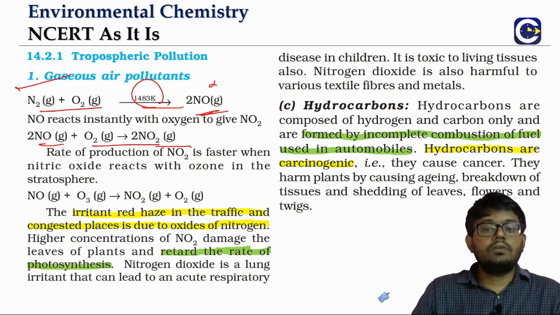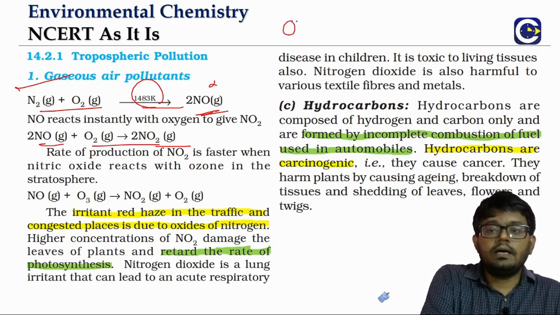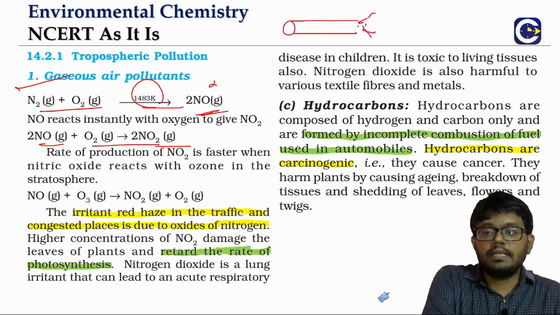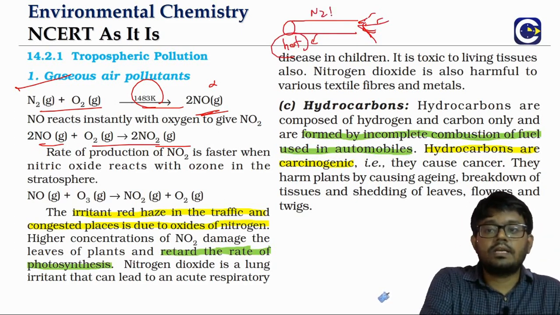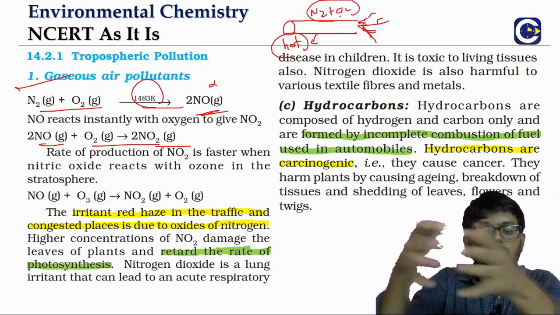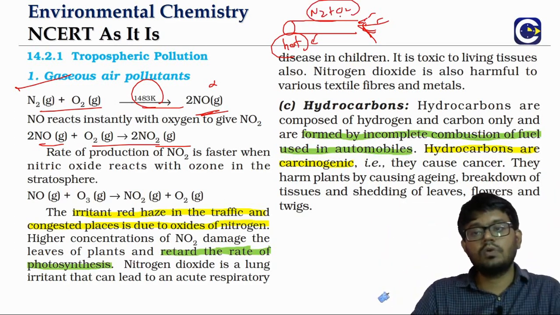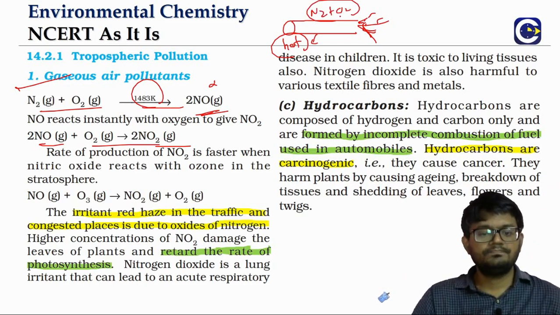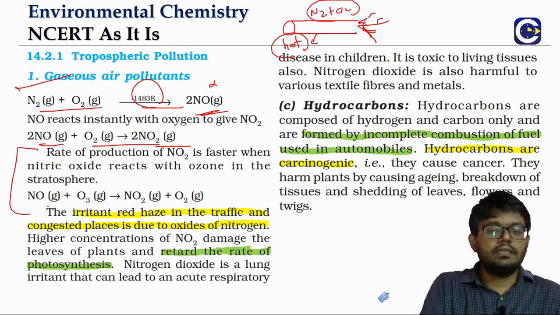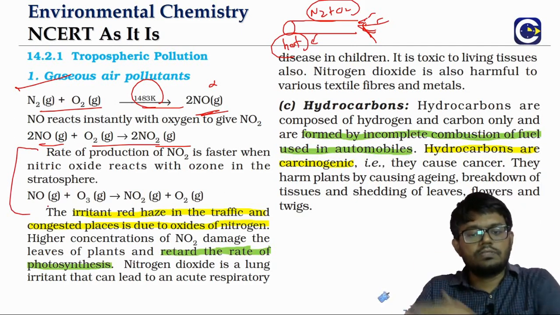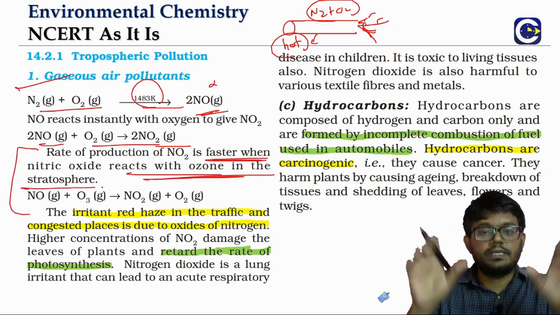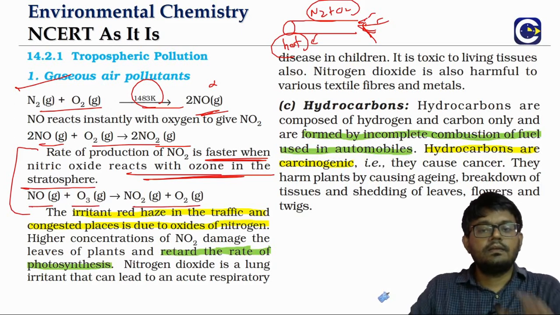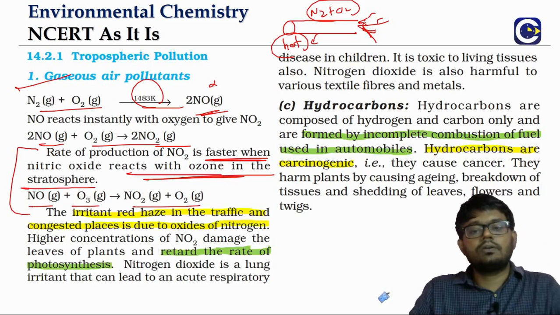Now, when you have the automobile exhaust, if it is very hot and the temperature is so high, then even the nitrogen and oxygen present in the surrounding atmosphere can also combine. That also can give rise to the oxides of nitrogen. But the conversion of nitric oxide into nitrogen dioxide happens at a faster rate when there is ozone present in the stratosphere. So ozone can easily oxidize nitric oxide into nitrogen dioxide.